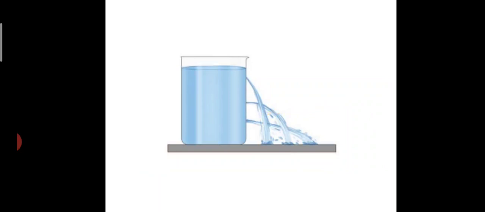Now what happens? The water just comes out from the top hole, but the speed increases at the bottom hole, as the depth causes the water to spurt out with more pressure. So when the height increases, the force also increases. You can see the first one is not coming with full force. The second one is comparatively greater than the first one. The last one is coming out with full force, which means the depth increases. Therefore the pressure varies as the depth increases.